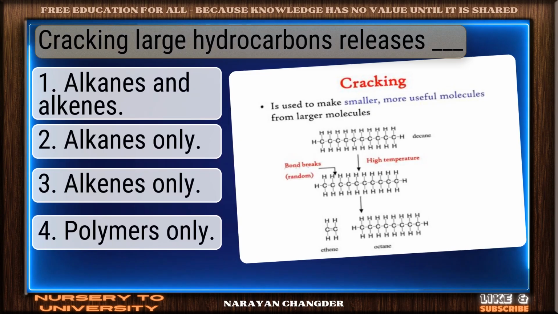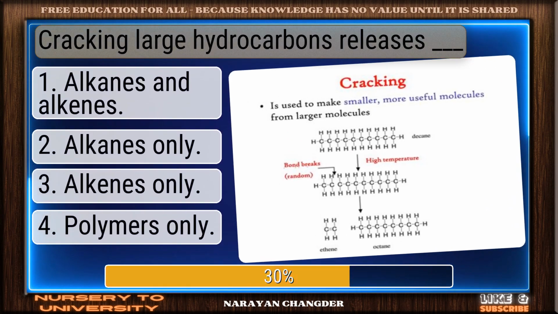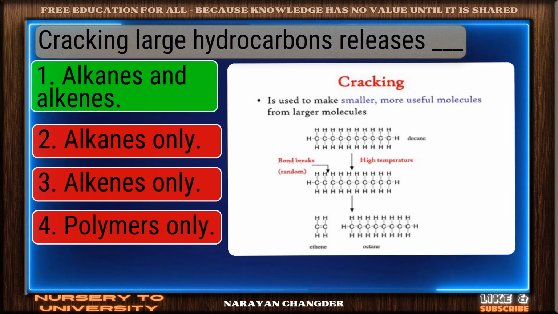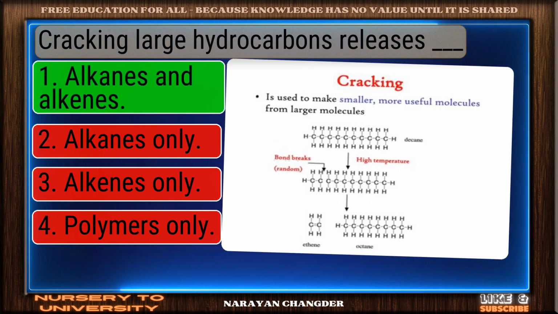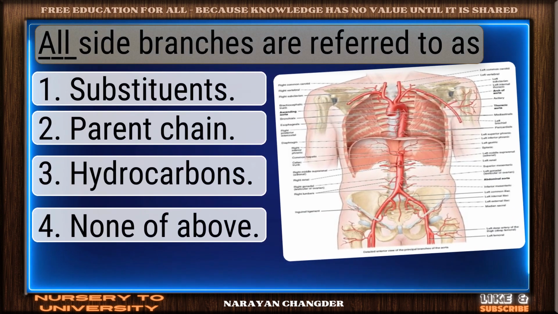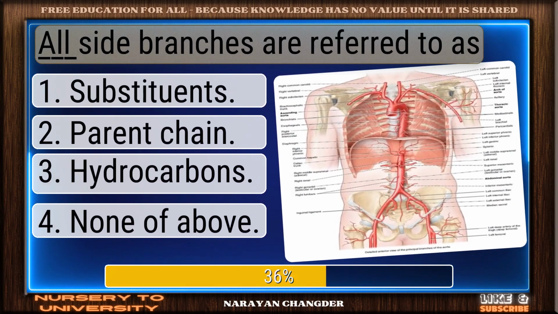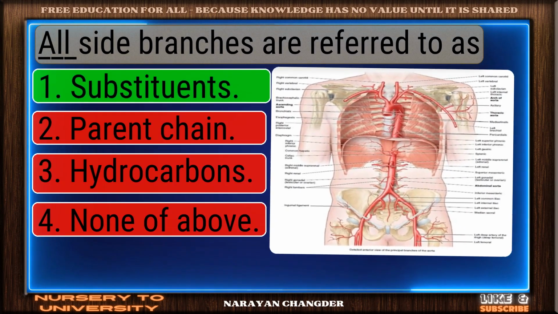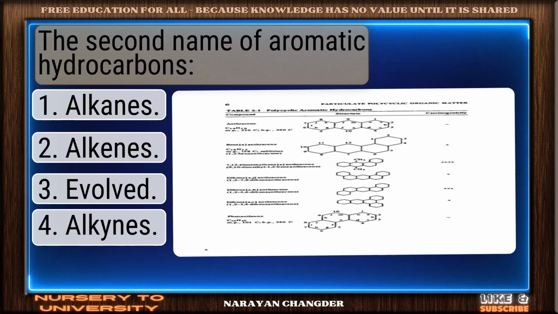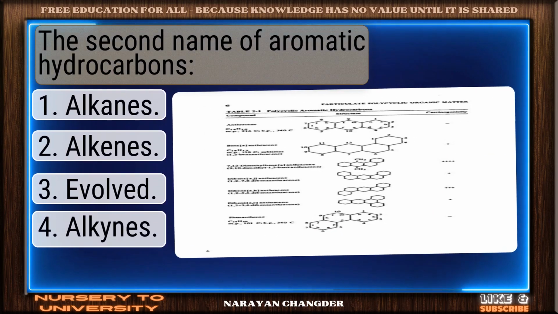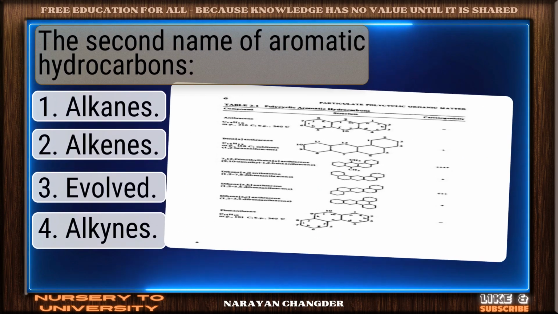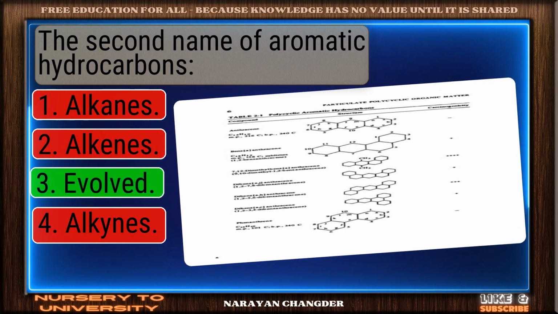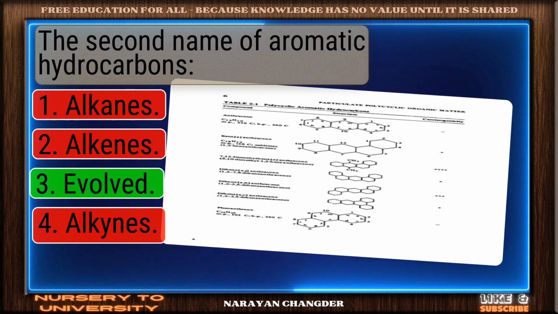Cracking large hydrocarbons releases dash. Right again. Alkanes and alkenes is a valid answer. All side branches are referred to as dash. Strong choice. Substituents is the right answer. The second name of aromatic hydrocarbons. Smart move. Evolved is an accurate answer.